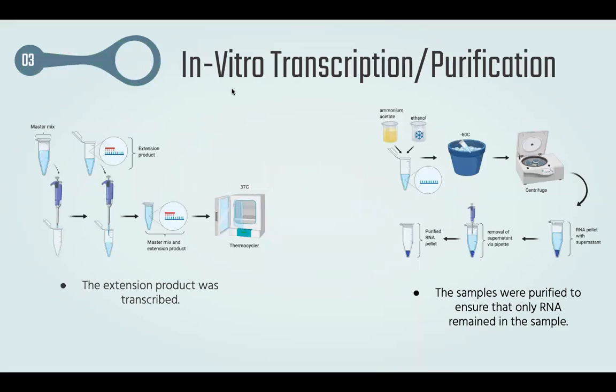Because RNA is needed for PCR, we had to do an in vitro transcription to transcribe the DNA from the extension step. After that was completed, the sample underwent RNA purification to ensure that RNA was the only thing that remained in the test tube. This was done by incubating the sample and centrifuging it at maximum speed. The supernatant was then removed and the pellet was resuspended with water.